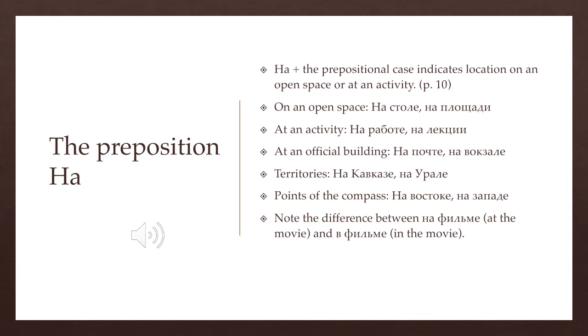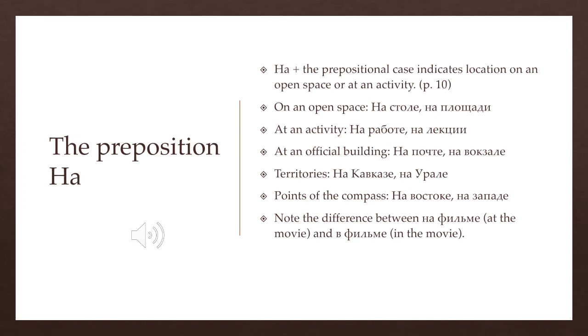So if v is for enclosed spaces, na is for open spaces. And so the basic idea is that na is for open spaces, but it is used for open spaces being on top of flat spaces, and it's also used for activities and official buildings. And as I mentioned in the previous slide, on page 10 of your textbook, there is a list of some of the most common places where you use na.